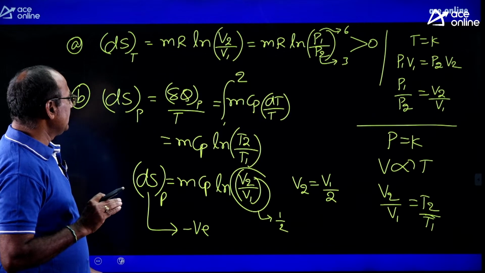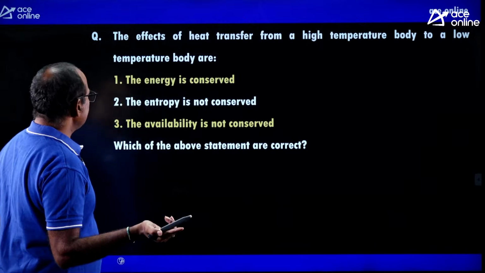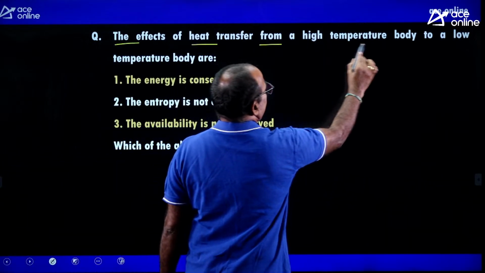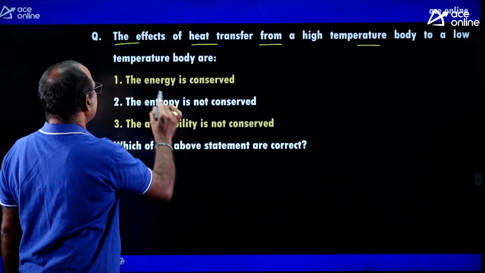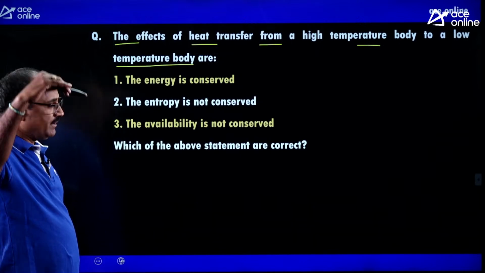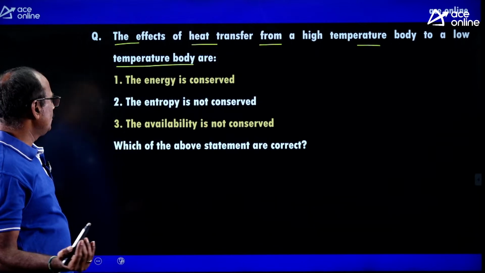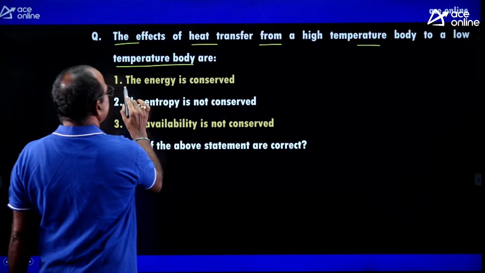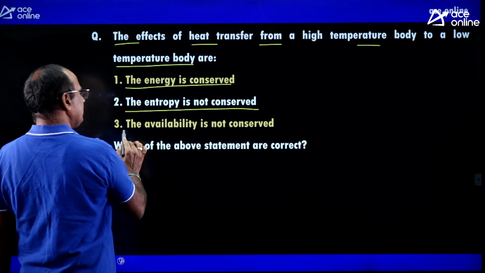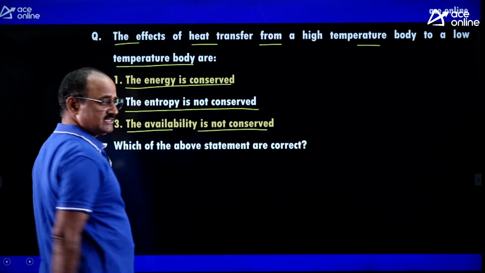Okay. Similarly, look at another important question. The effects of heat transfer from a high temperature body to a low temperature body are: the energy is conserved, the entropy is not conserved, the availability is not conserved.